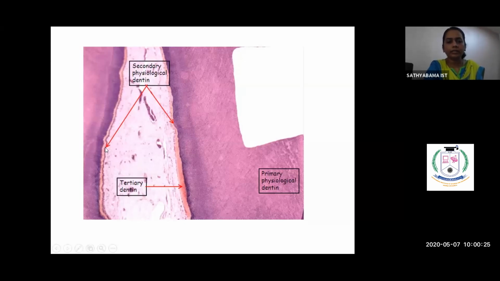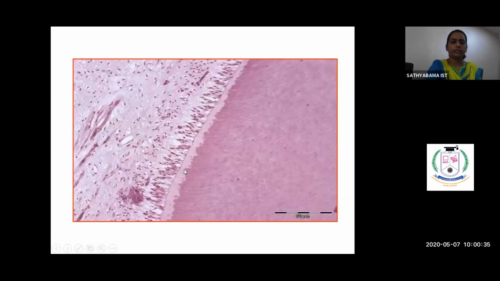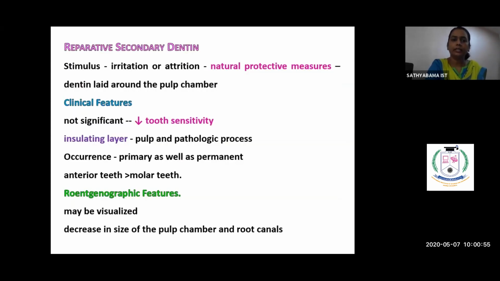Here it is uniform in thickness, and here also it is uniform in thickness. All of a sudden the thickness is increased. So that is the tertiary dentin. Here, in a closer picture, this is the pulp and this is the dentin. You could see the secondary dentin, which is faintly stained in H&E, and it is uniform and regular. This is nothing but the secondary dentin.